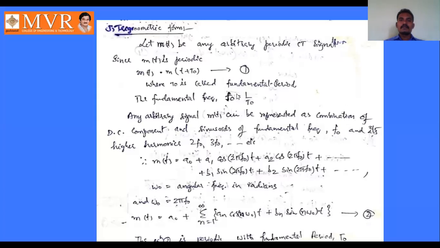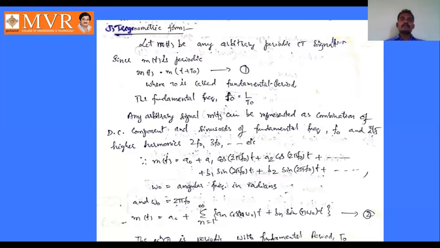Here t naught is the fundamental period and f naught is the fundamental frequency, which is the reciprocal of the time period, that is f naught equals 1 by t naught.